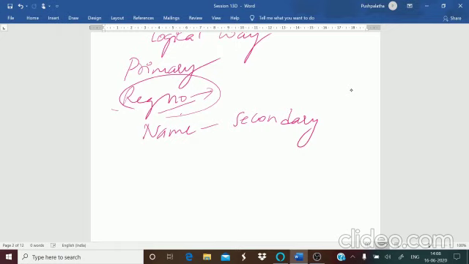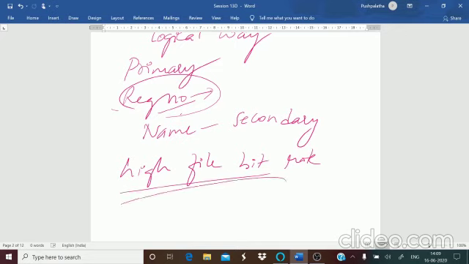Sequential files are used in applications where there is a high file hit rate. High file hit rate means that once you open an application, how many times is a file accessed?